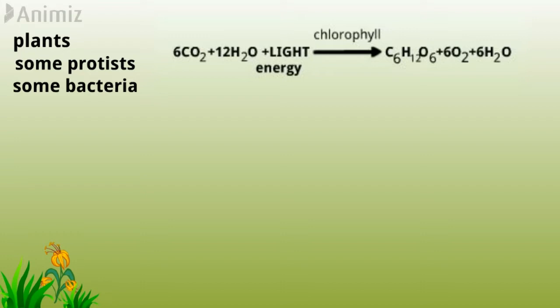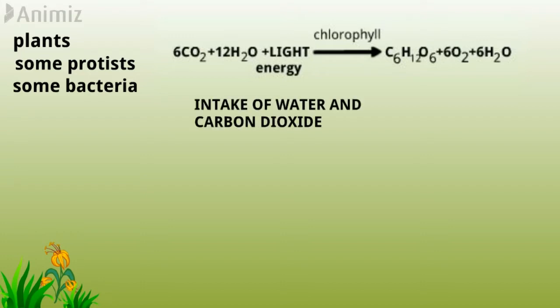So, intake of water and carbon dioxide. How do plants take in water and carbon dioxide? Carbon dioxide and water are the raw materials for photosynthesis in the plant. Plants have mechanisms for intake and transport of these raw materials.